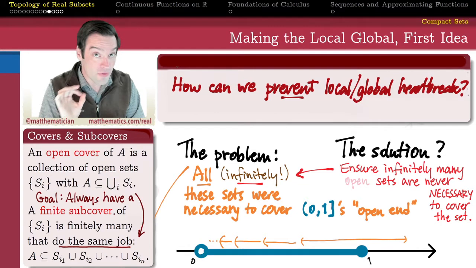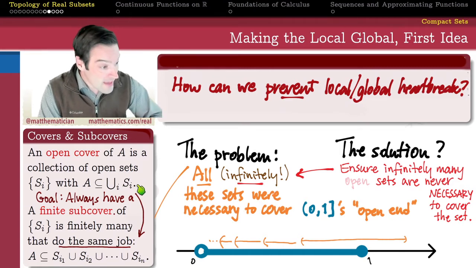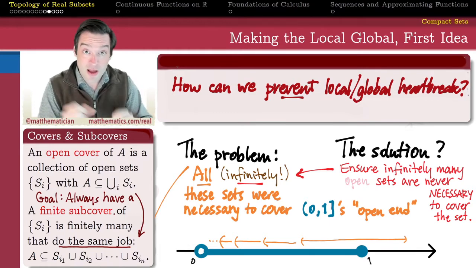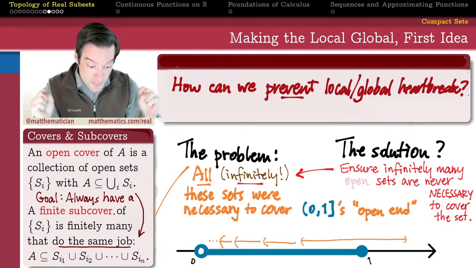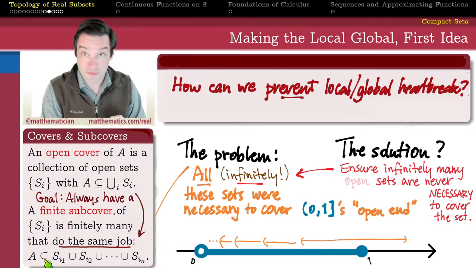So if we want to avoid the local to global heartbreak, one way of doing it might be to make sure that, again, we never need infinitely many open sets to cover A. Even if somebody gives us an infinite open cover, we would like for there always to be some finite subcover, some finite collection of that infinite cover that we can pull out, and that finite collection can do the same job of covering all of A.